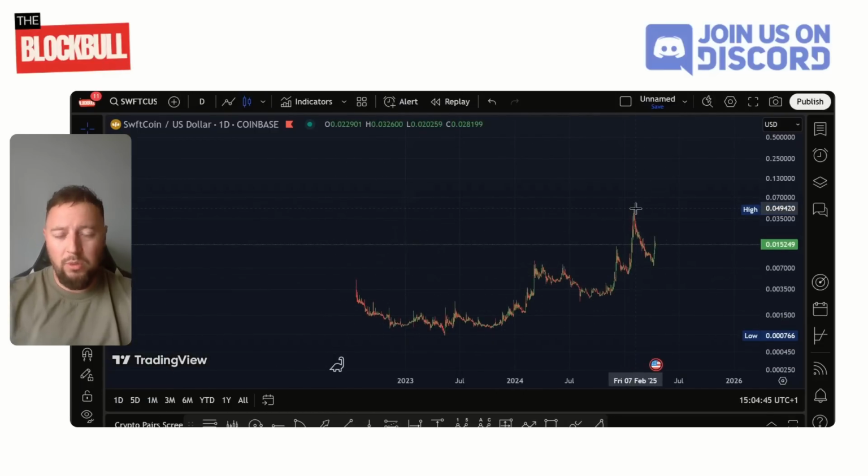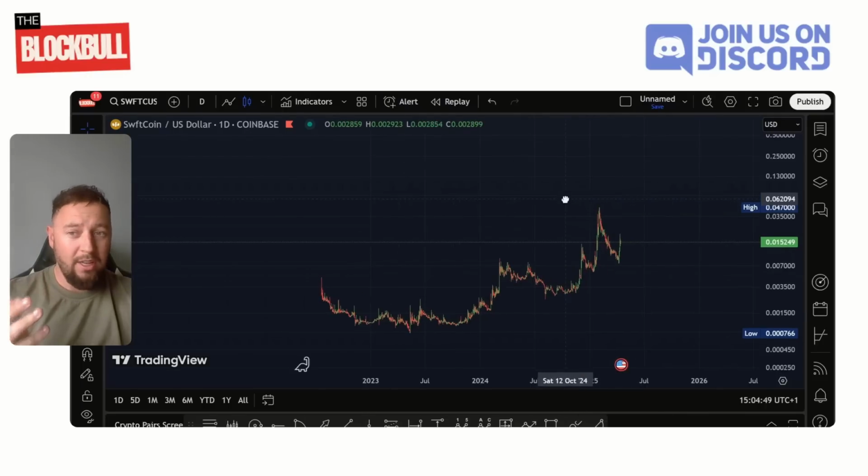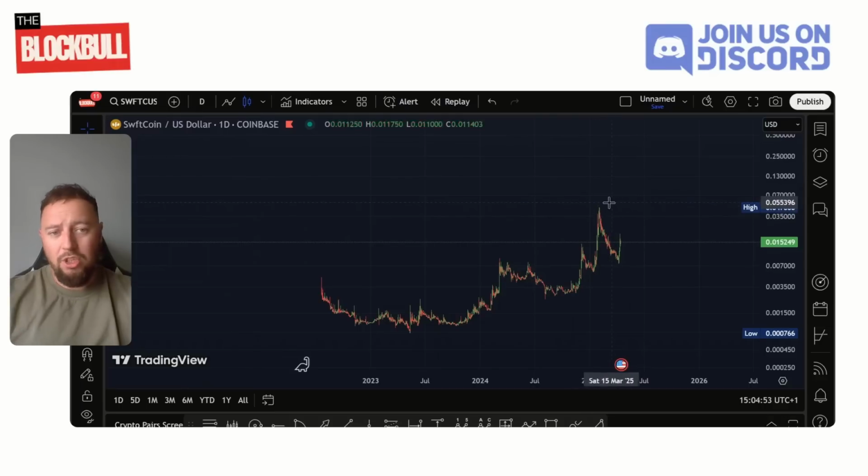So ultimately, once we do start surpassing that, it looks like the all-time high, to be fair, unless there's more data that Coinbase isn't stipulating on this particular exchange. But as soon as we get into price discovery, obviously the excitement will pick up dramatically for Swiftcoin.